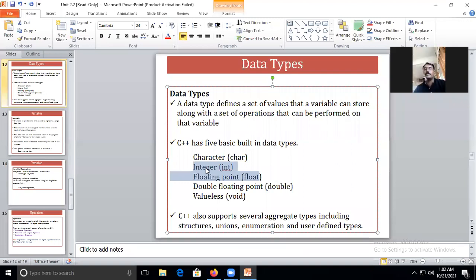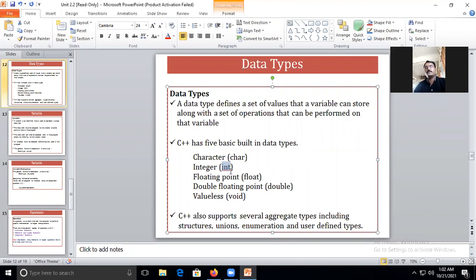If you wish to store a complete or whole number, you will have the integer data type. If you wish to store a value which has a decimal point, for that we have the float data type. In the float data type you can store values of the decimal number system.